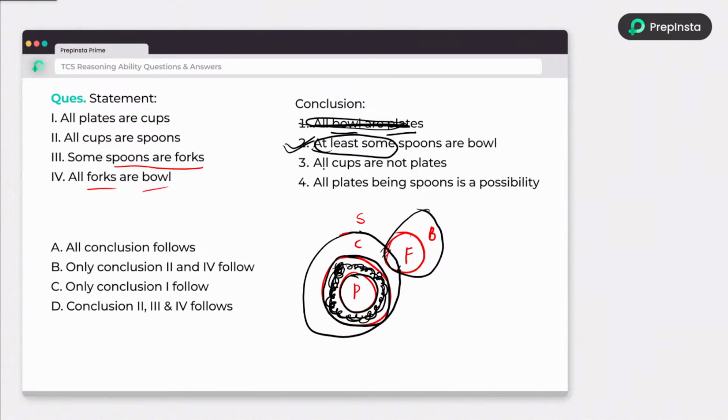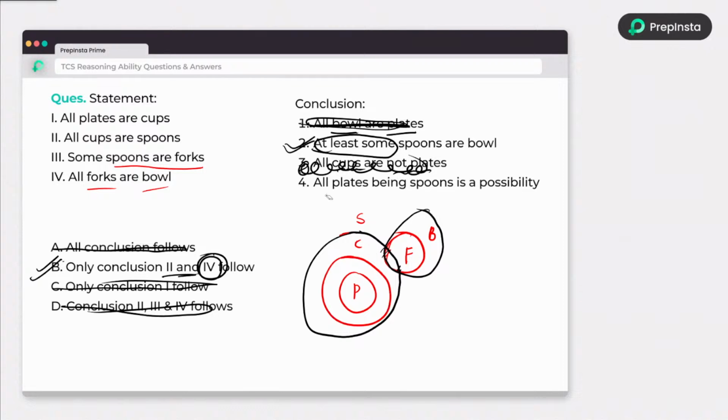Okay. So some cups are not plates is true, but not all. So conclusion 3 is wrong. So the first conclusion, third conclusion is wrong, means option A gets eliminated, option C also eliminated, option D also eliminated, option B is correct. I don't have to verify the fourth statement. If you want to do that, you can also do that. It's not a big deal. So how to do that, I will explain.